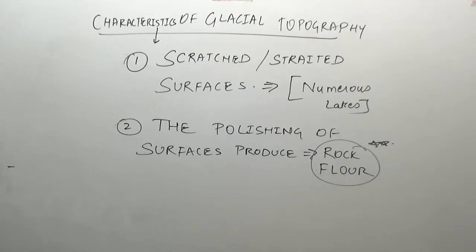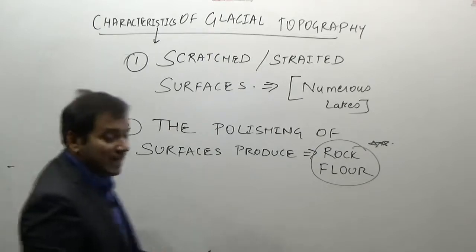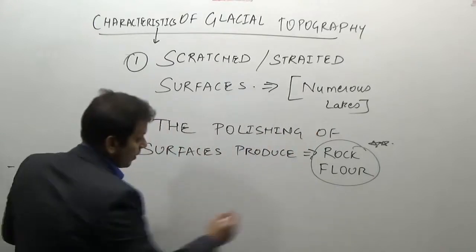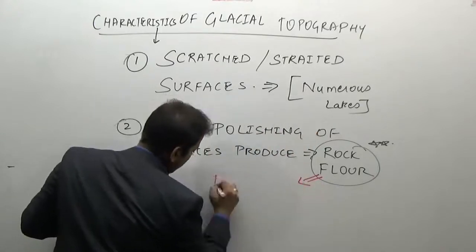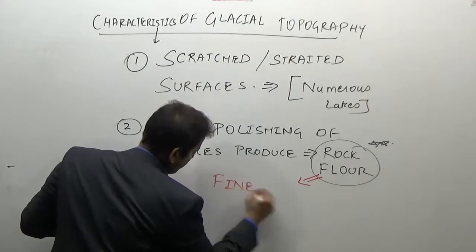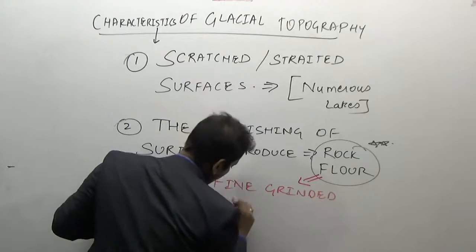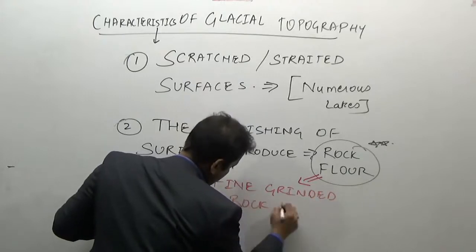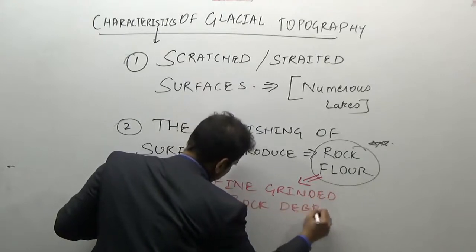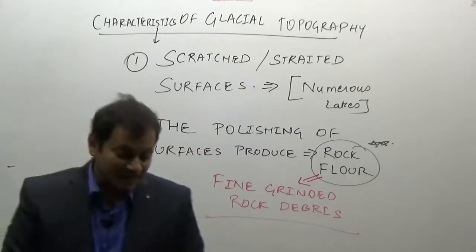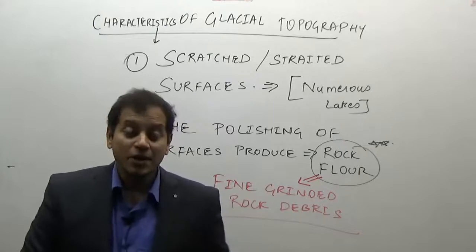Produces rock flour. So what is rock flour? Extremely finely ground rock, finely ground rock debris is rock flour. So this is the second characteristic of a glaciated topography.